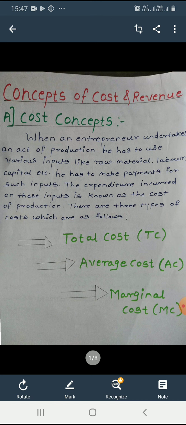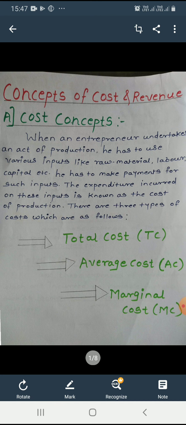First, turn to the concept of cost. Dear students, you all know cost means what? Cost means expenses incurred during the process of production. When any businessman, producer or entrepreneur wants to start a production activity, there is a need for inputs like raw material, labor, capital, etc. When the producer uses these inputs for the production of goods and services, he has to make payments for such inputs.